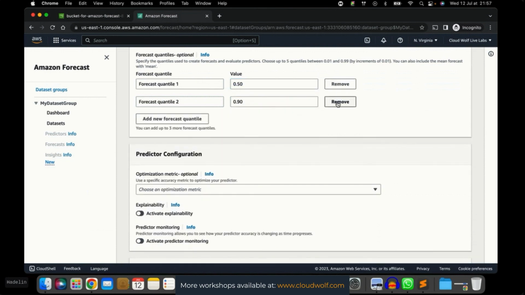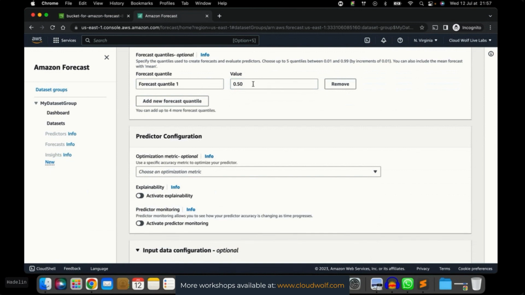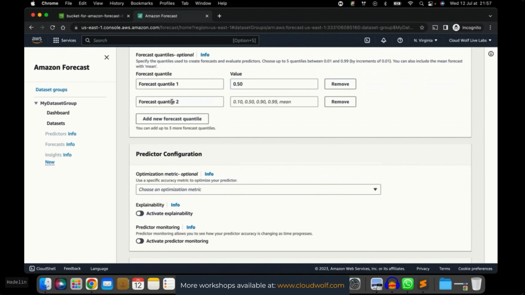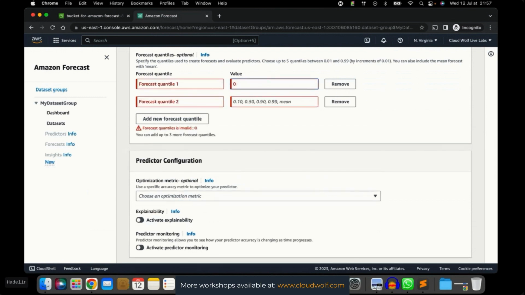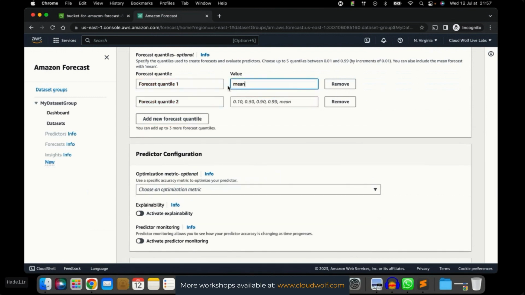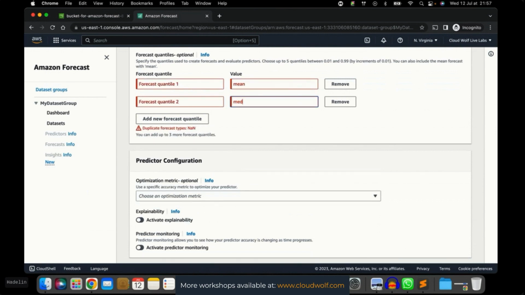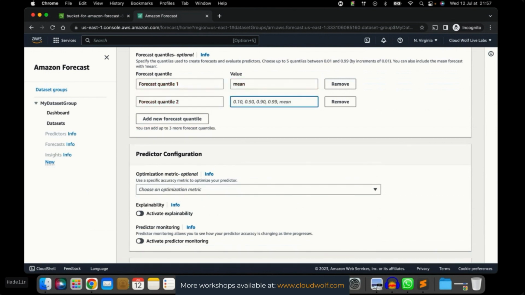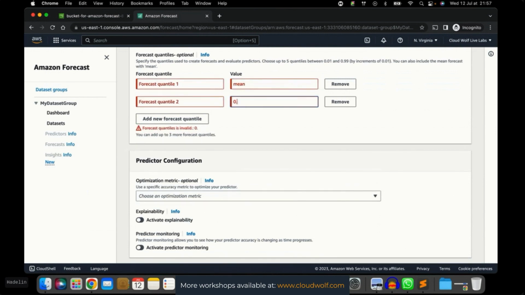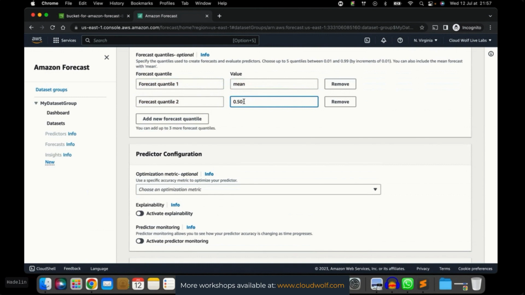We're going to remove them. We're going to keep the 0.50 quantile, which is the median, and we're going to add another one, which is going to be the mean. So I'm going to put the mean here for the first quantile and the median for the second quantile. Actually, I have to write it like that, 0.50. Okay, so 0.50, whatever the distribution, is the median.